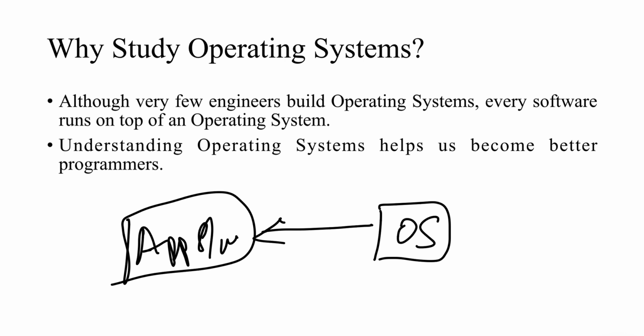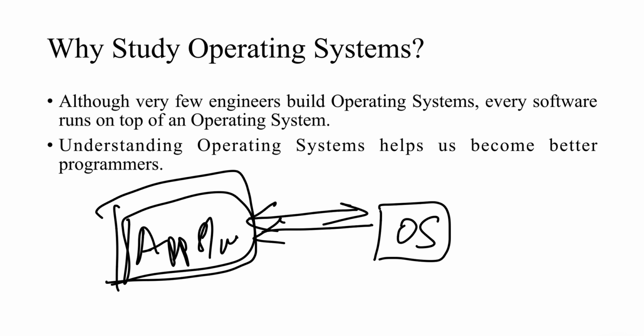Suppose I become a software engineer, or in the current world scenario, a good AI engineer, a cloud engineer, or any game developer, backend developer, every application that we build would eventually be interacting with the operating system only.